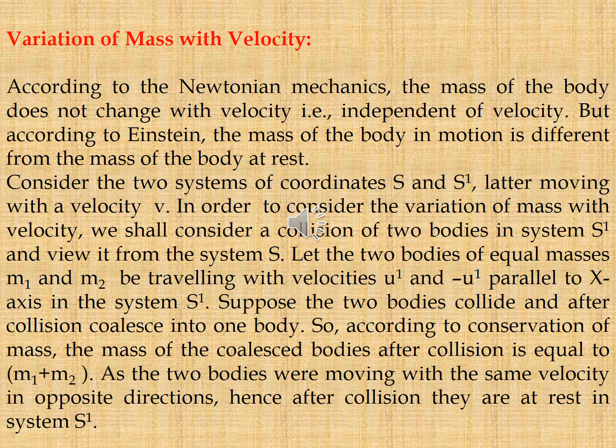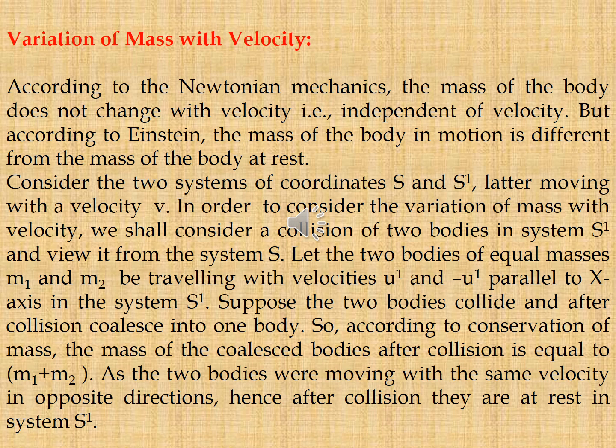In order to consider the variation of mass with velocity, consider a collision of two bodies in system S dash and view it from the system S. Let two bodies of equal masses m1 and m2 be traveling with velocities u dash and minus u dash parallel to the x-axis in the system S dash.